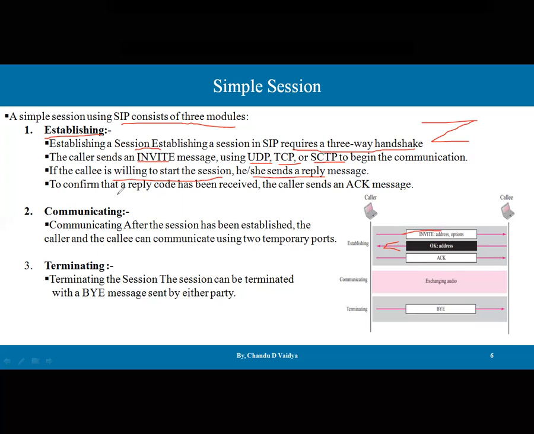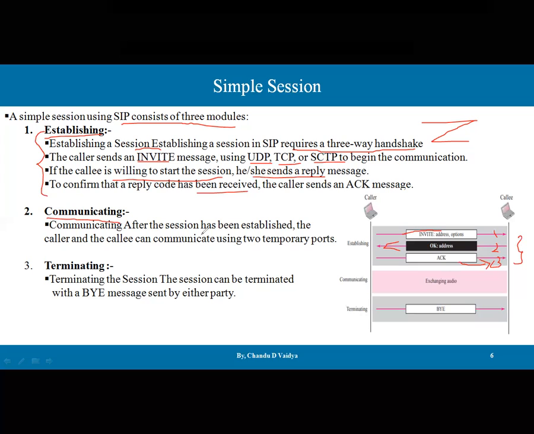Then, to confirm that the reply code has been received, the caller sends the acknowledgement. So in phase number 1, the three-way handshake, this is 1, this is 2, and this is 3. The combination of the request, reply, and acknowledgement is the 3-way handshake. After establishing the connection, both parties are ready, and then communication can happen.